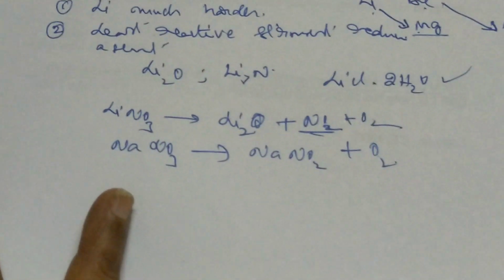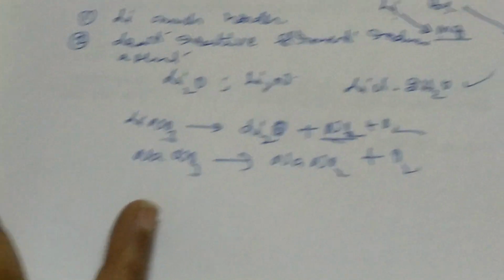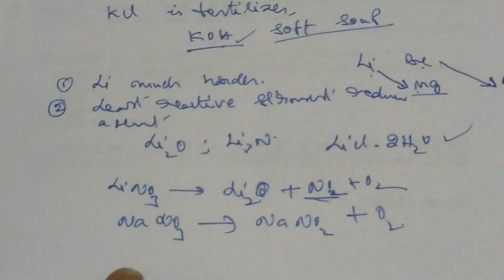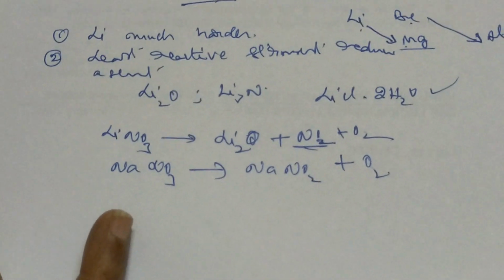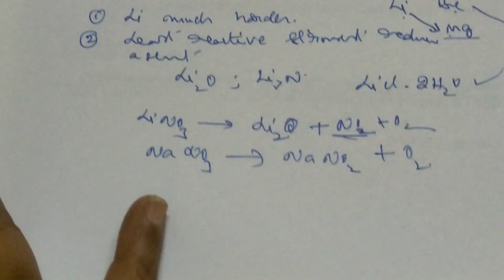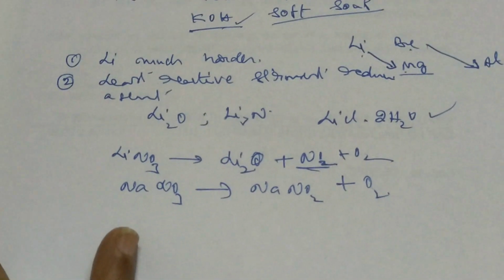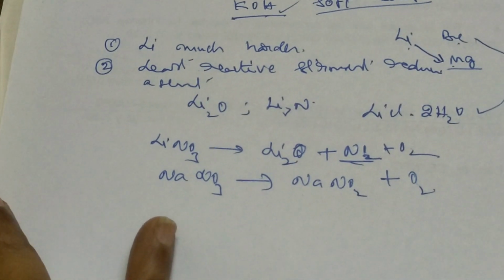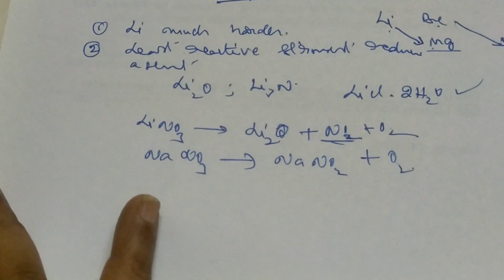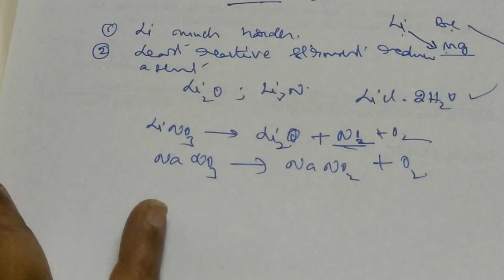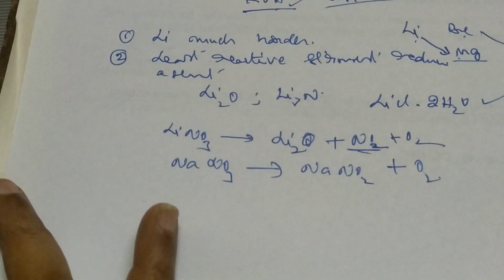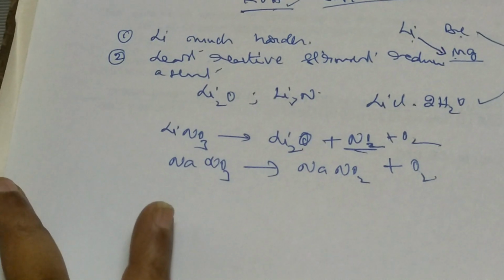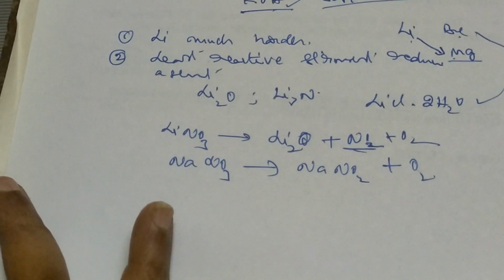Another point is the diagonal property: lithium and magnesium, and beryllium and aluminum. Lithium chloride and magnesium chloride are soluble in ethanol. Lithium chloride and magnesium chloride are deliquescent, and lithium and magnesium give monoxides, lithium oxide and magnesium oxide types. Lithium and magnesium react slowly with water. That means they have similar properties. Lithium and magnesium have the same diagonal properties, and so do beryllium and aluminum.